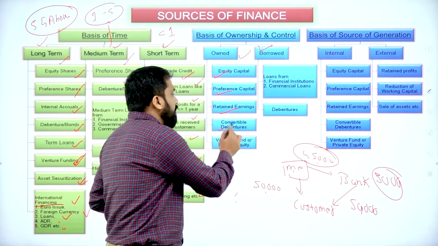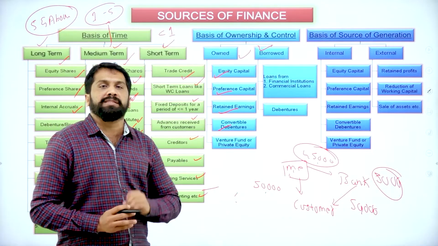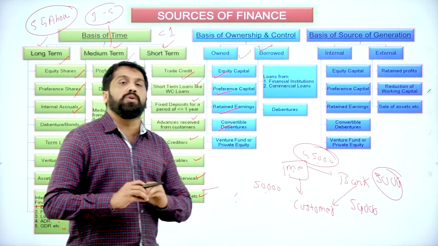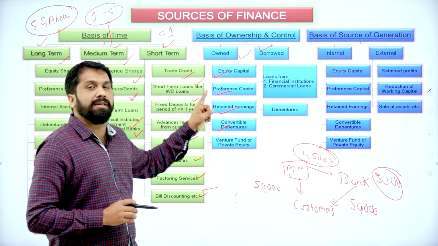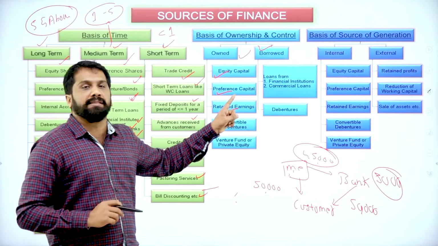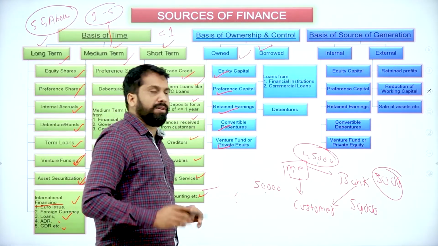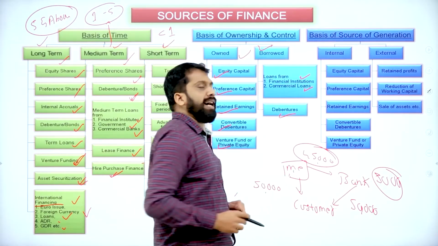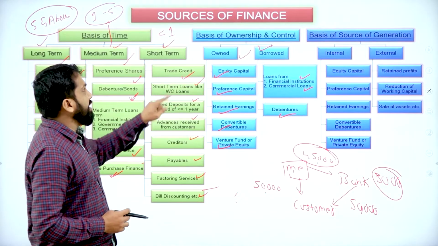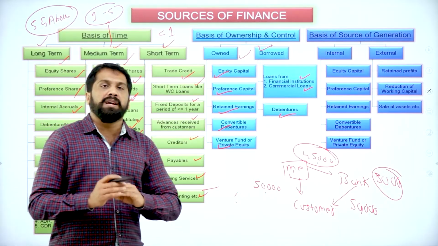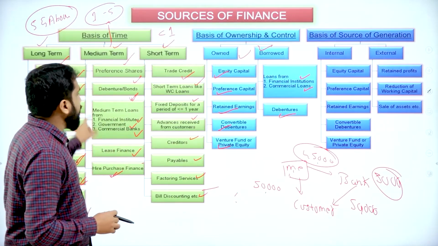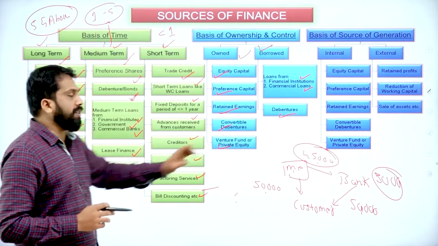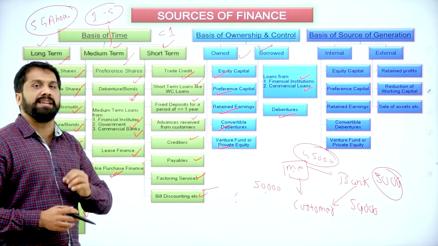Now, convertible debentures. Convertible debentures means any debentures which can be converted into shares. These are called our own fund. Any shareholders, if we borrow, that is internal. Now, venture fund, already I told you. Next, borrowed: loan from financial institutions, commercial loans. And the last part will be debentures. These are on the basis of ownership. In your examination, if possible, try to frame this chart. Now, these things are not required, but in examination, this chart is very important.